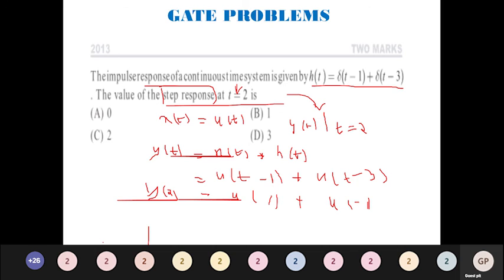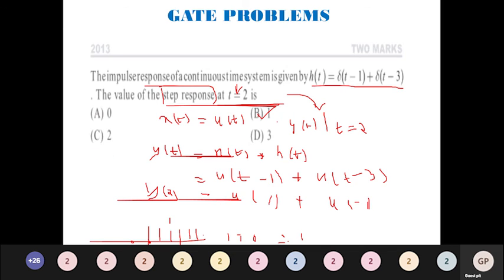We all know what the unit step signal is. Here it is 0, and from 1 onwards, all the values are going to be 1. So u of 1 value is 1. u of minus 1 value is 0. So 1 plus 0 is going to be 1. So the answer is going to be B.